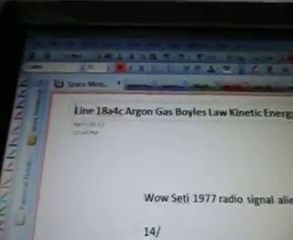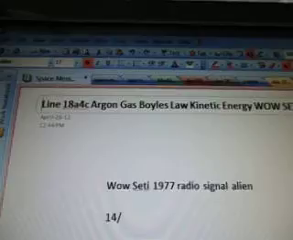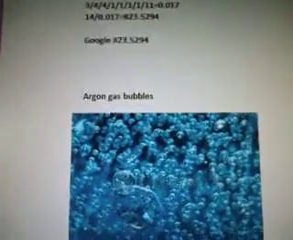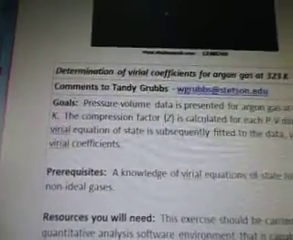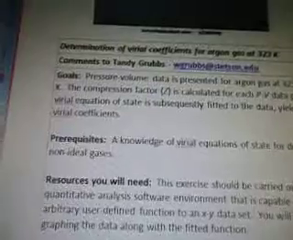Okay, part 185 is line 18a4c. This is argon gas, Boyle's law, kinetic energy, Wow! Signal. There's the alien radio signal. Here's a picture of argon gas bubbles. And it says determination of virial coefficients for argon gas at 323 K. And it's from Tandy Grubbs.